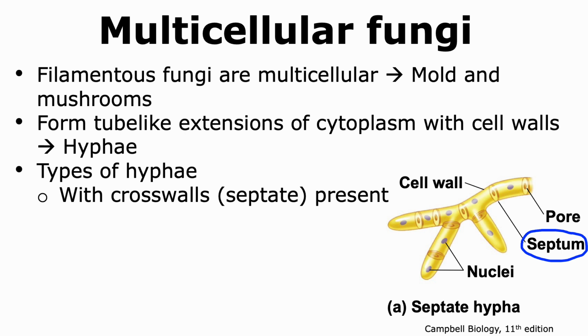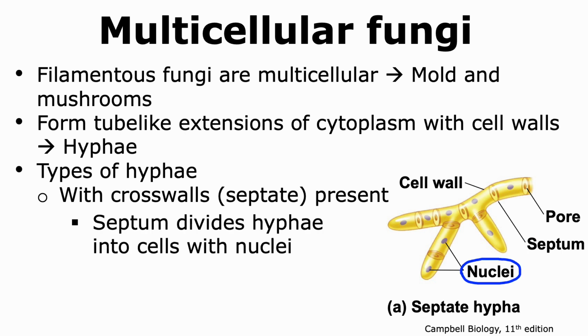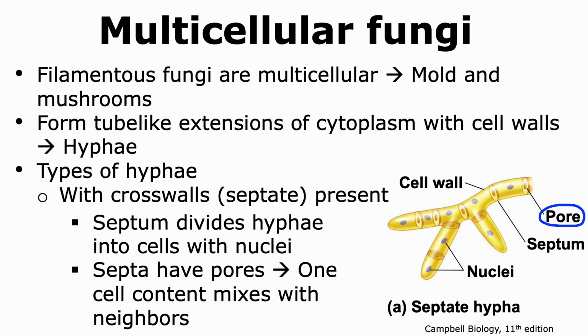The first one is where each hypha shows the presence of a cross-wall or a septum. Such hyphae are called septate hyphae because of the presence of the septum. The septum divides the hyphae into cells, and in each cell a nucleus is present. Now, the septa, or these cross walls, tend to have pores and hence are porous. It allows the cell content of one cell to mix with the content of its neighboring cells. This includes exchanging proteins as well as ribosomes.